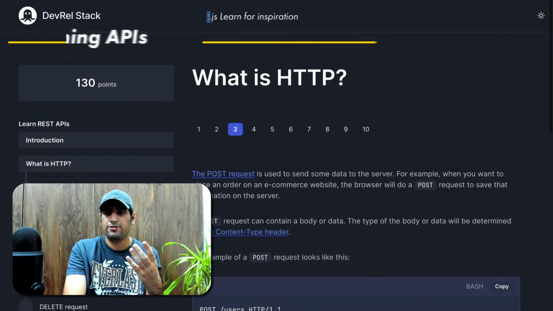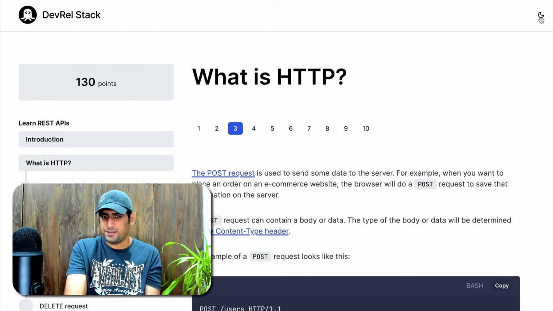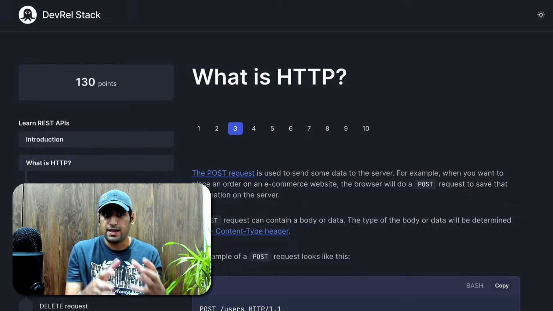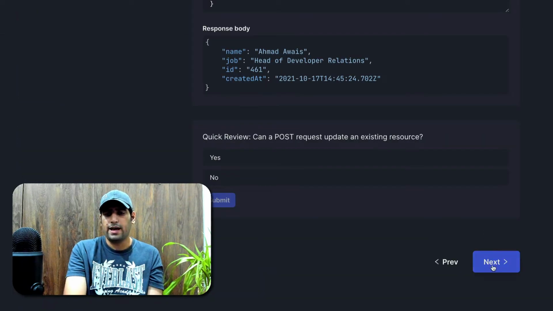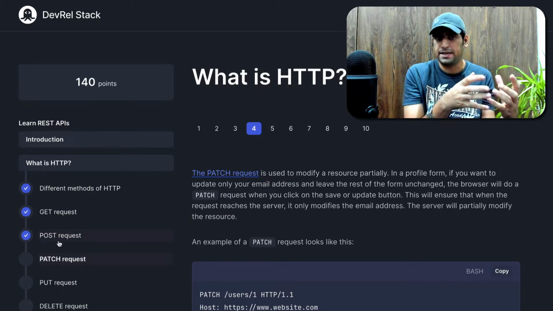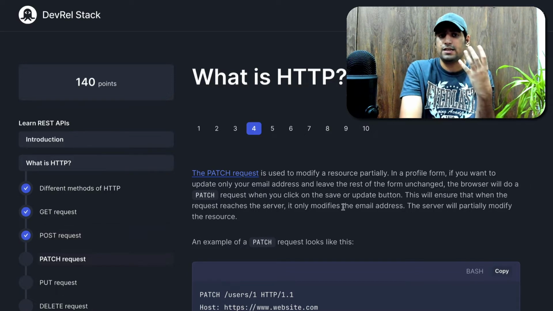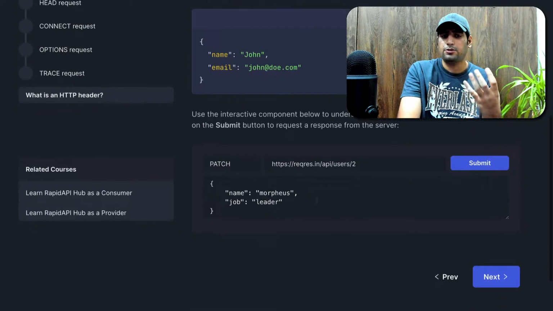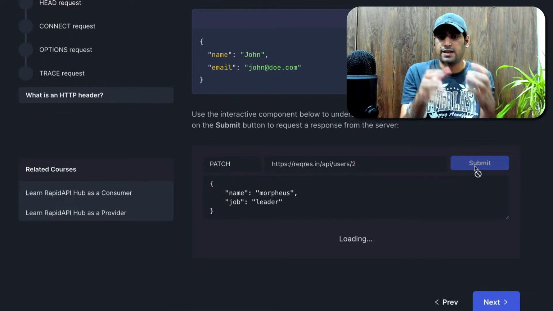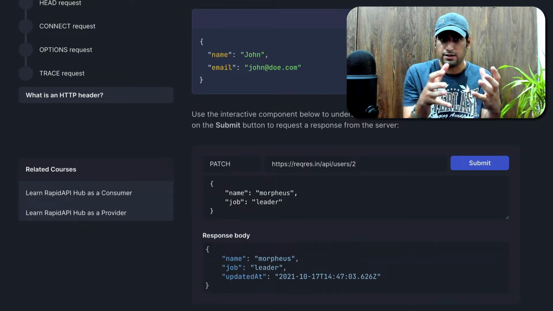We've also tried to gamify this experience, with dark and light modes, which look really awesome and are super, super easy to do with Next.js. And the moment I move to the next lesson, you can see the post request lesson has been tick marked as complete, as something that you have actually learned. And you are able to not only just read about it, you are able to send requests and understand this particular part of API development in an extremely deep and careful way.